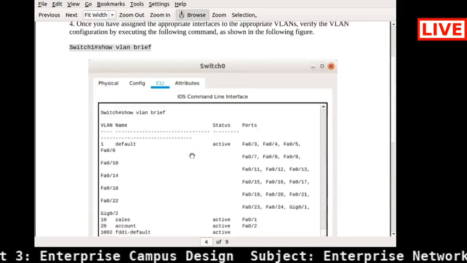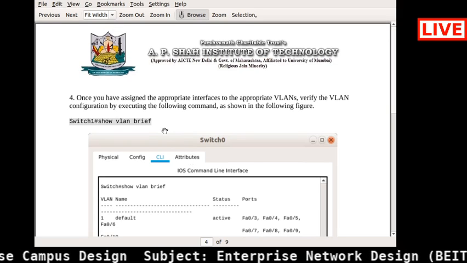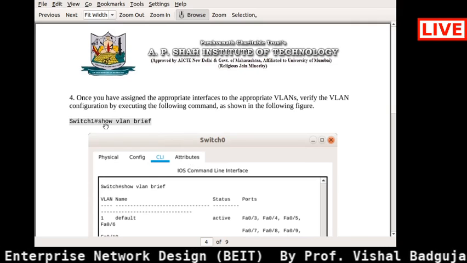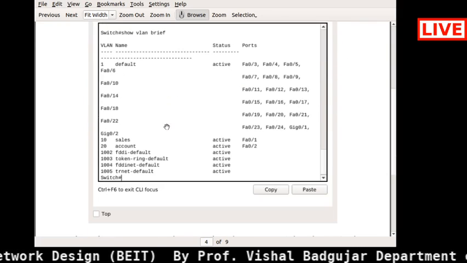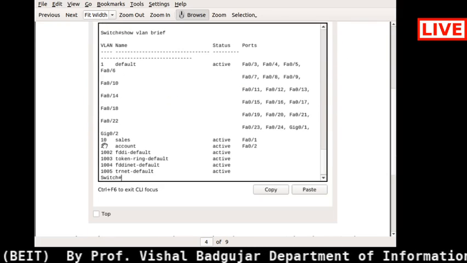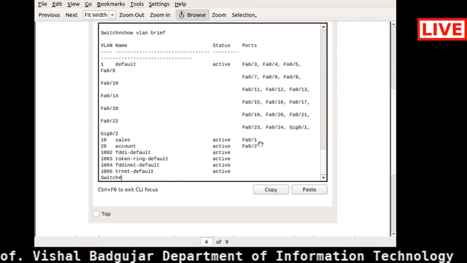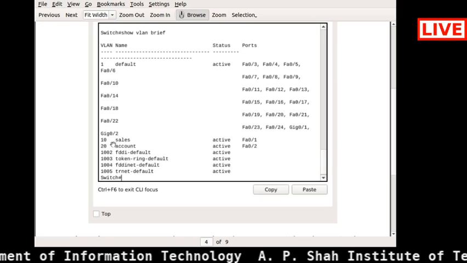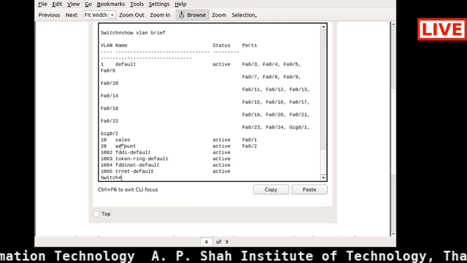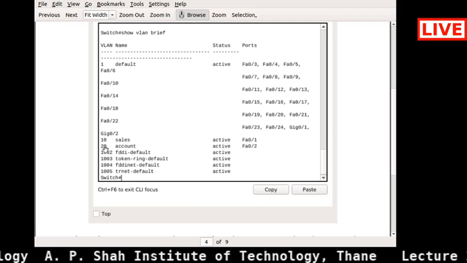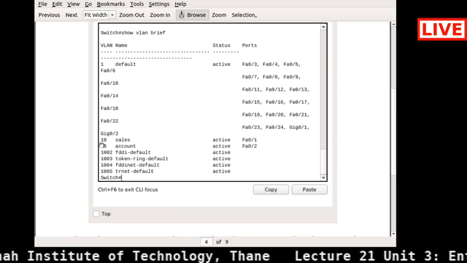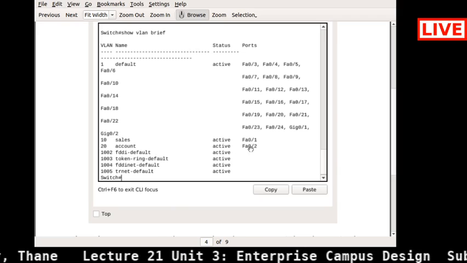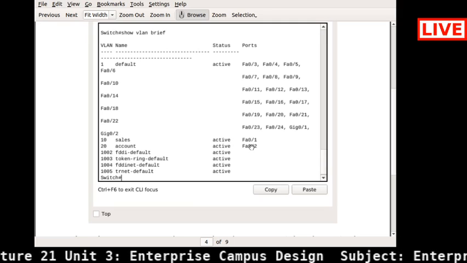If you need to check whatever configuration you are giving about the VLAN, you can fire the command show vlan brief, and it will give you the output. For example, you can see here that for FastEthernet 0/1 the VLAN 10 is enabled, and the VLAN name I am giving here is sales. VLAN 20 has the name accounts, and it is on your FastEthernet 0/2, that means the second port.